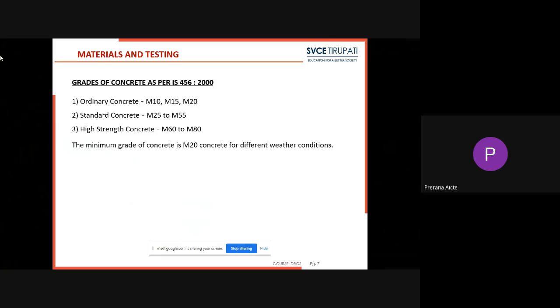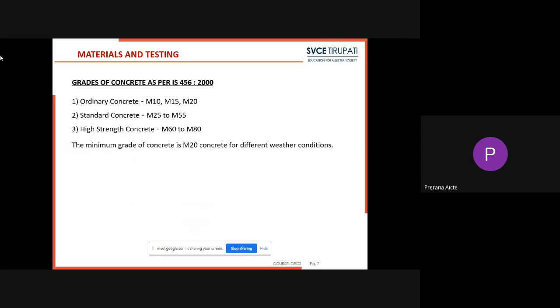Ordinary concrete is from M10 up to M20. Between these, all grades are called ordinary concrete. Standard concretes are from M25 to M55. Next, high strength concrete. For very important structures, like bridges and dams, we use these types of concrete. For high strength concretes, we use M60 to M80.